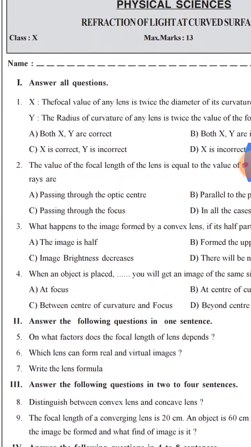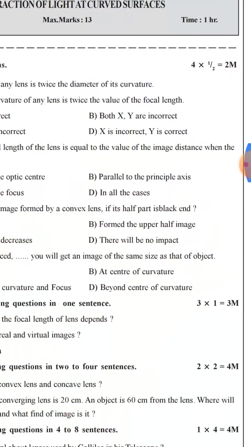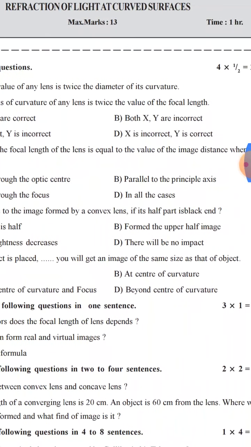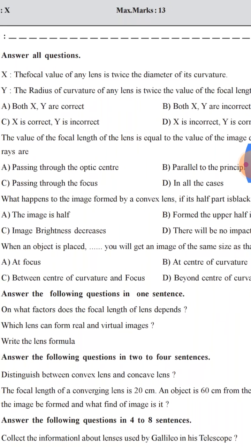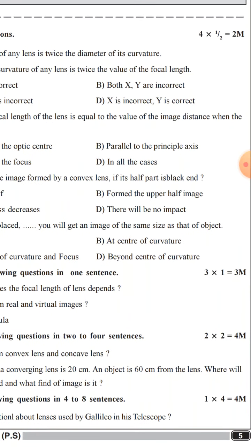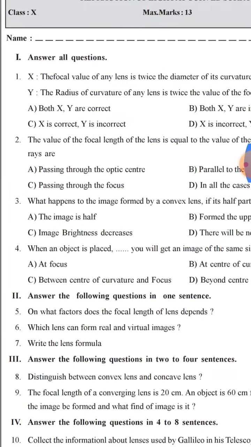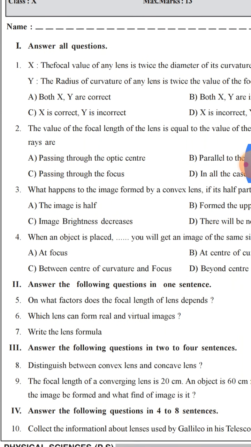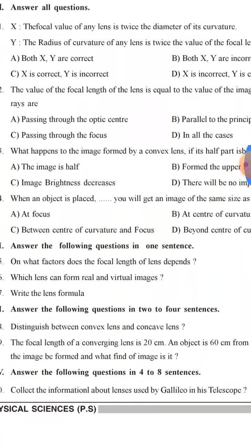What happens to the image formed by a convex lens if its half part is blackened? The image is half formed, the upper half image, brightness decreases, there will be no impact. When an object is placed, you will get an image of the same size as that of the object: at focus, at center of curvature, between center of curvature and focus, beyond center of curvature.